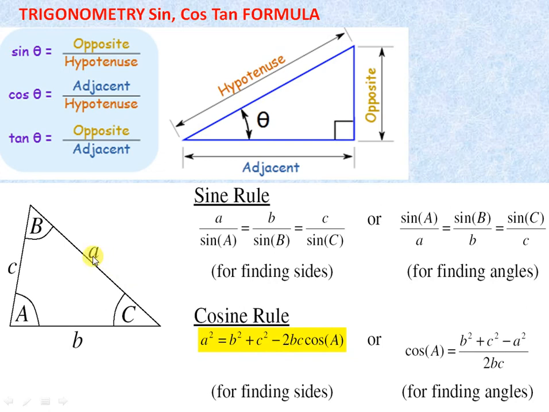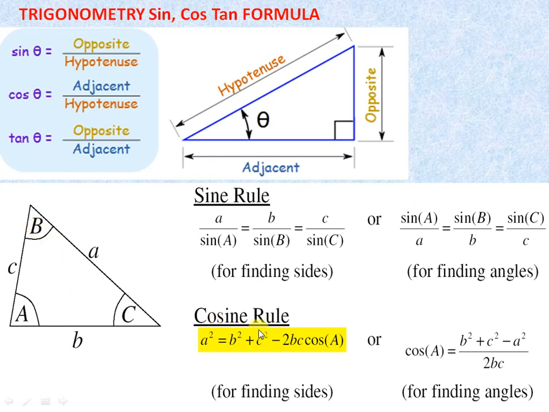Remember this formula: a square is equal to b square plus c square minus 2bc cos A. You can apply this formula for the b side also. So the b side formula, please remember this formula, or you can make this formula. It is simple. b square is equal to a square plus c square minus 2ac cos capital B.